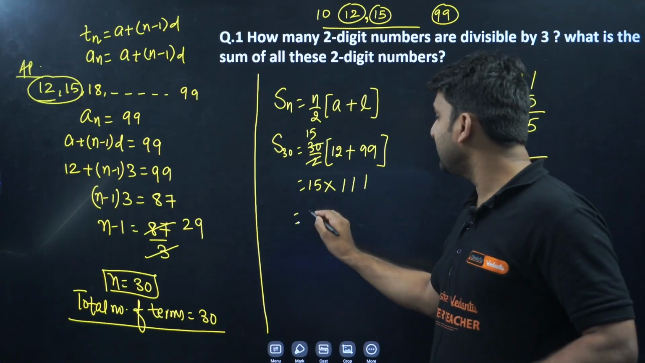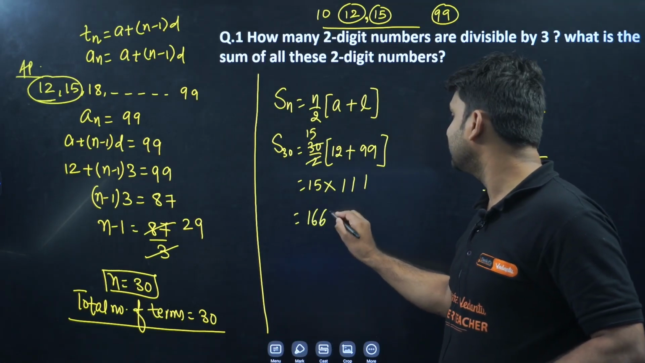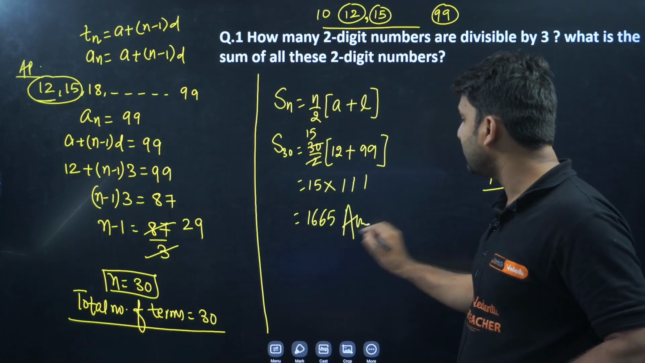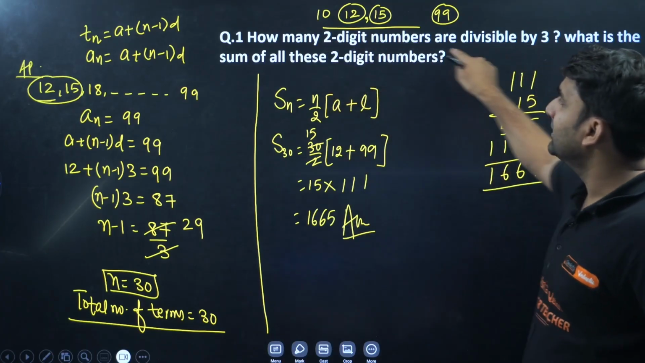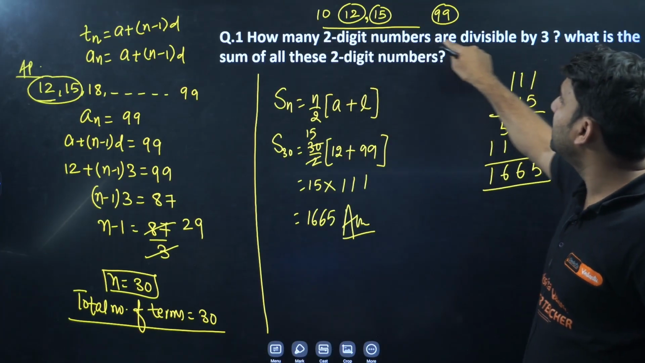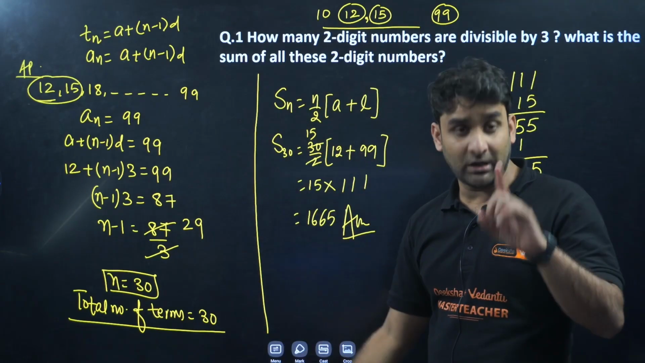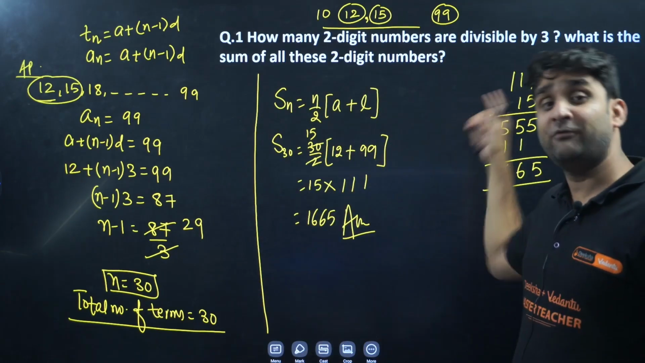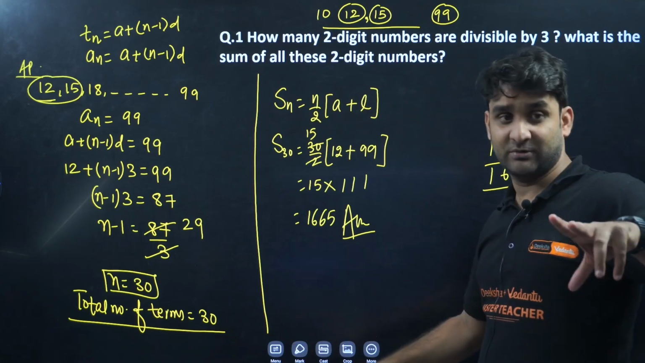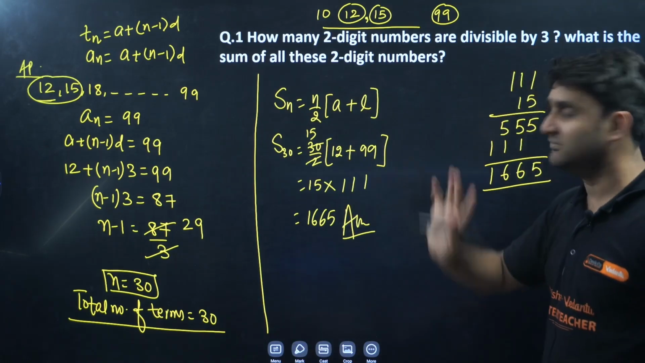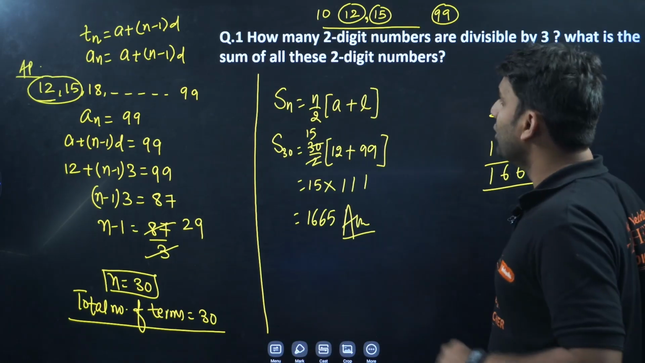So the answer is 1665. This will be the answer. So in this question, we took 2-digit numbers divisible by 3. How many 2-digit numbers are divisible by 3? 30. And what will be the sum of all the numbers? The sum of all the numbers which can be divided by 3 is 1665. This is the answer. Moving to the second question.